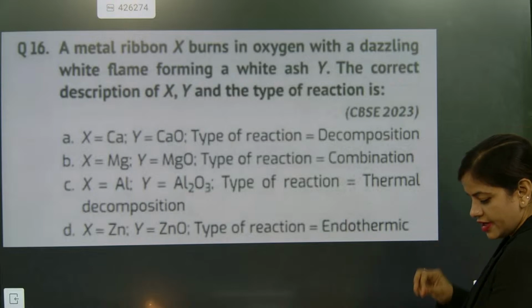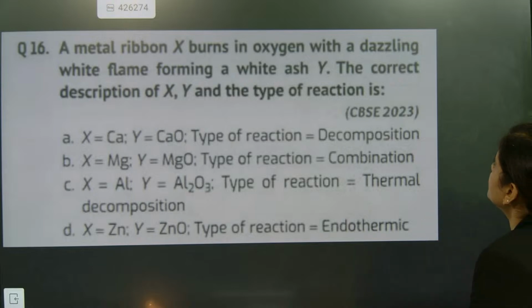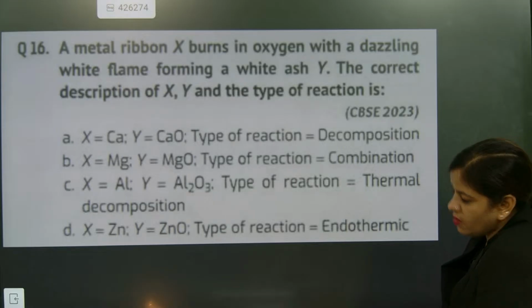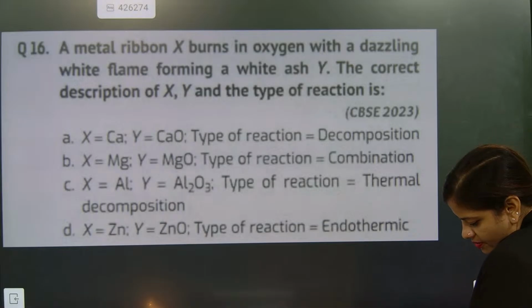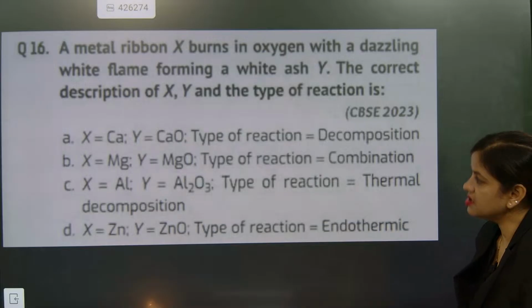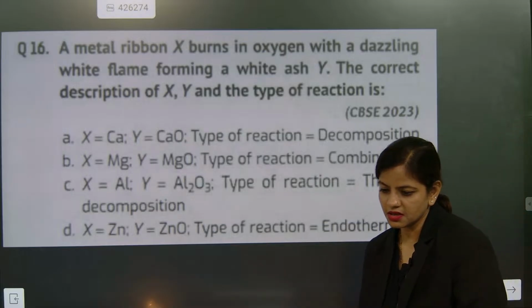Metal ribbon X burns in oxygen with a dazzling white flame, forming a white ash. So X is exactly the one that burns, that is magnesium ribbon. So the product will be magnesium oxide. Nothing big is there. So what is the correct answer here? B is the correct answer.